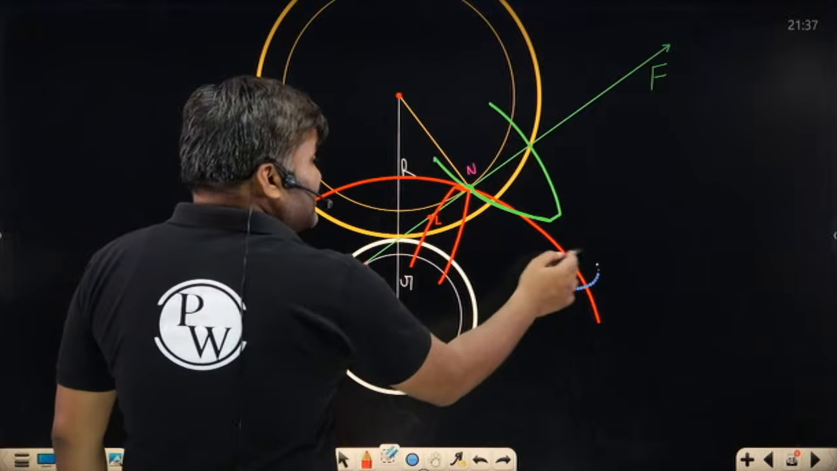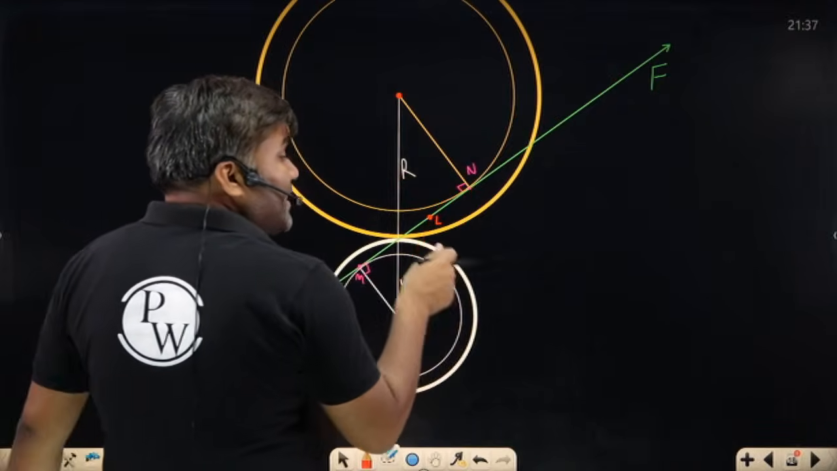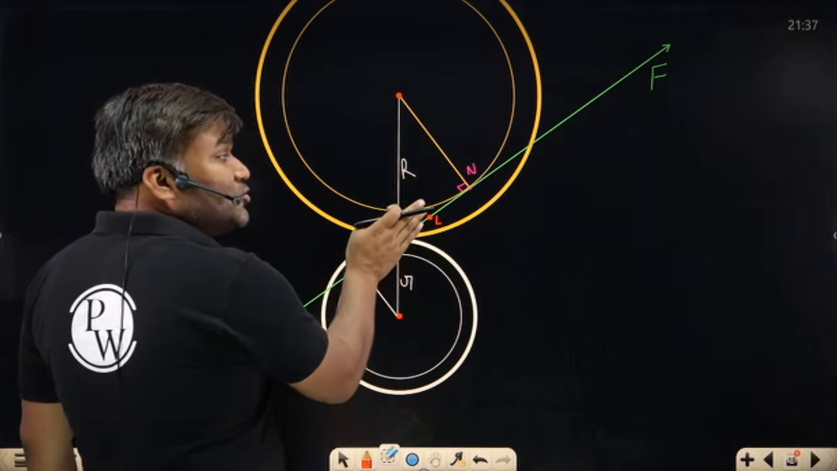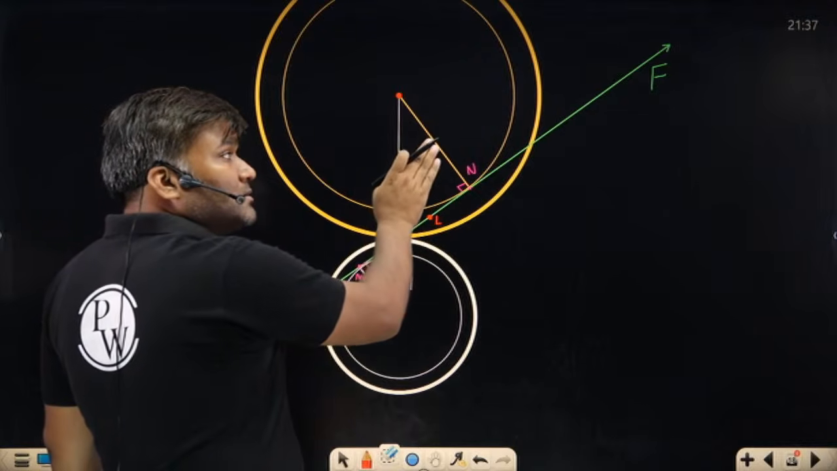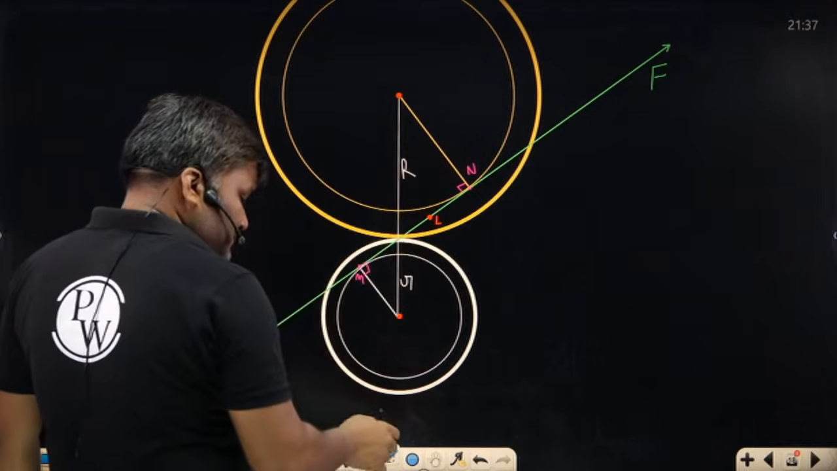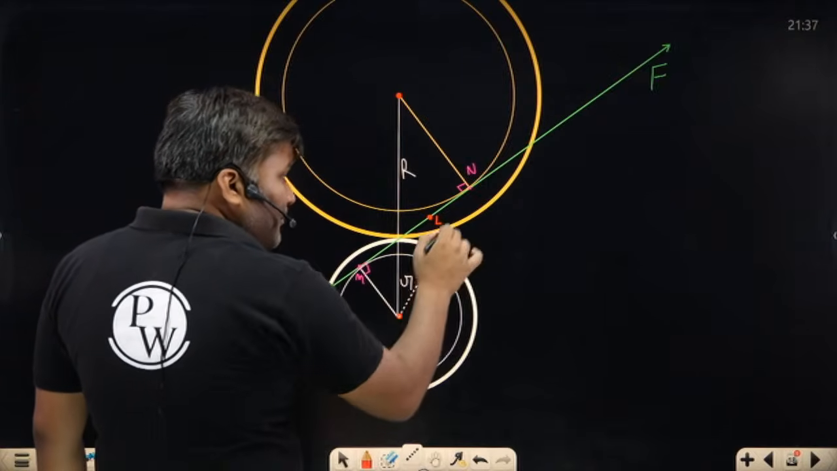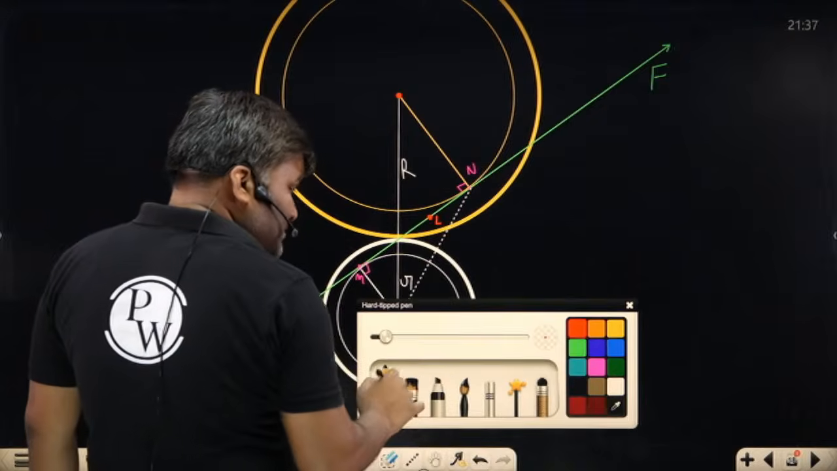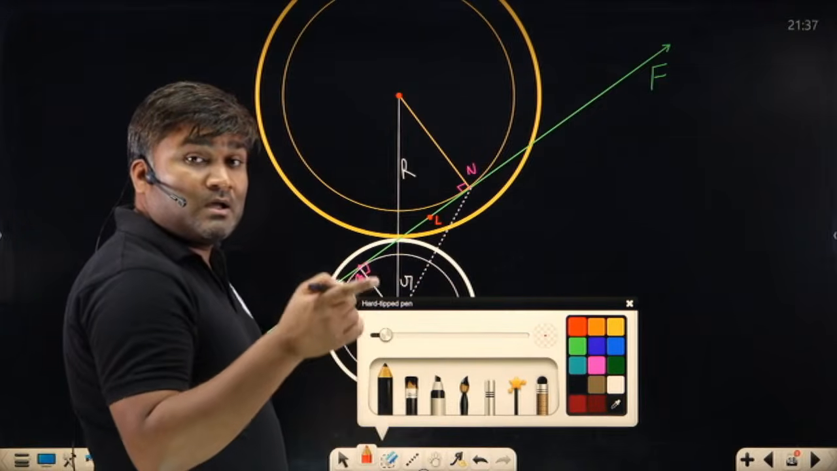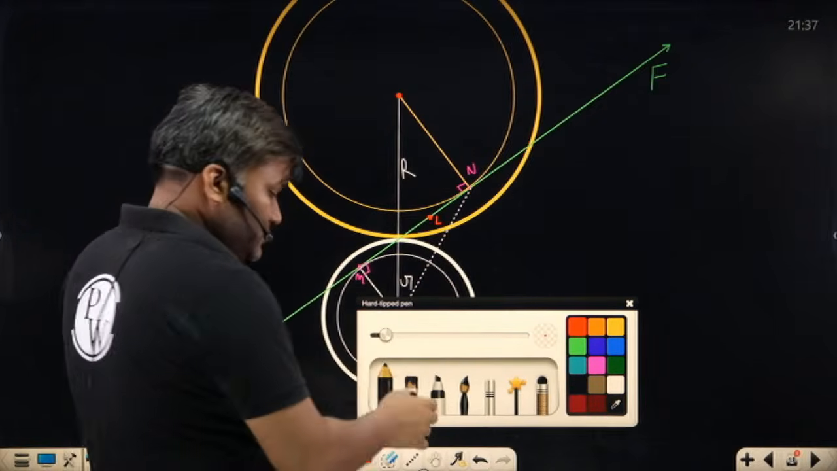Getting the point? And that's what I say, sir, my pinion teeth have started doing interference on the gear tooth. Is the point clear? So if you have taken more than this value of the addendum circle, your pinion is doing interference on the gear.